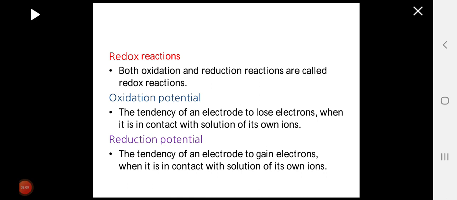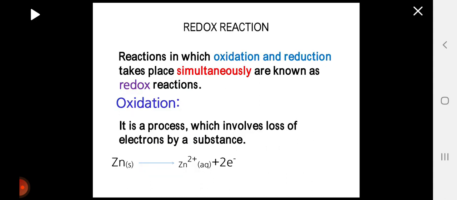Redox reaction. When both oxidation and reduction reactions occur simultaneously during a reaction, it is called redox reaction. Oxidation potential: the tendency of an electrode to lose electrons when it is in contact with the solution of its own ions is termed as oxidation potential. The tendency of an electrode to gain electrons when it is in contact with a solution of its own ion is termed as reduction potential. A reaction in which oxidation and reduction take place simultaneously is called redox reaction.